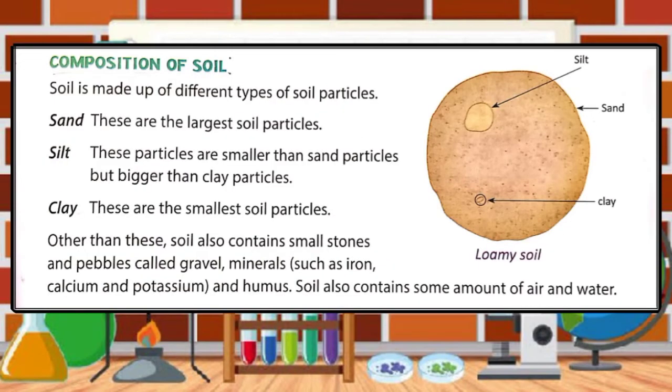Now let's understand the composition of soil and soil particles. A soil profile is a vertical cross section of the soil made of layers running parallel to the surface, and these layers are known as soil horizons. Soil is made up of different types of soil particles like sand, silt and clay. So let's understand sand.